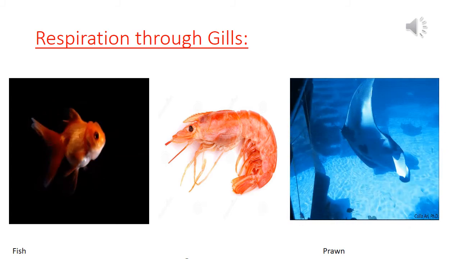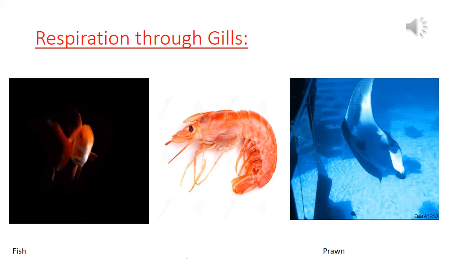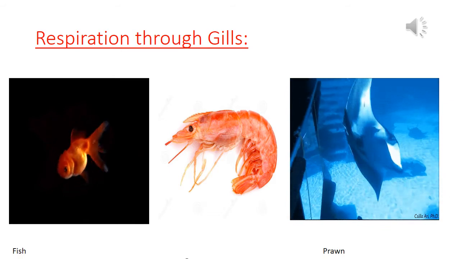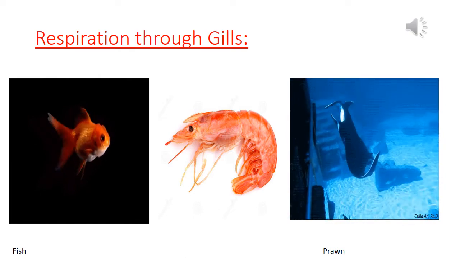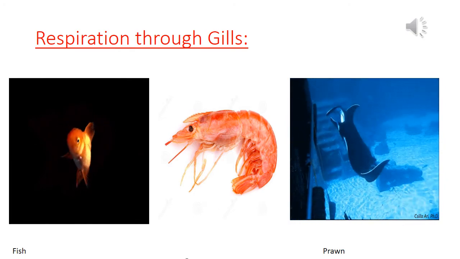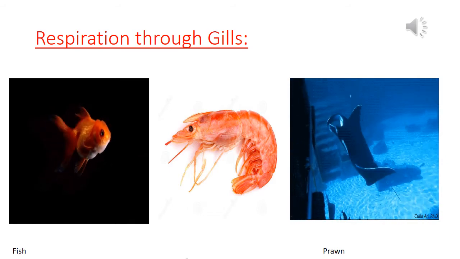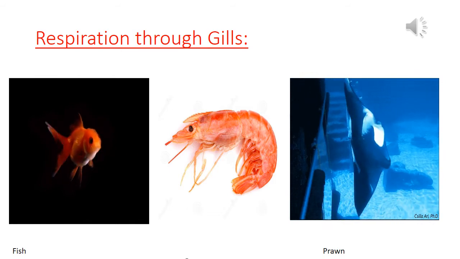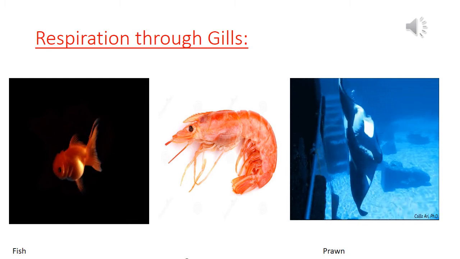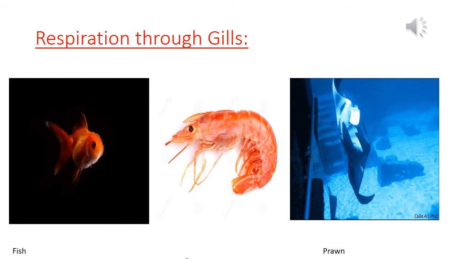These blood vessels of the gills extract dissolved oxygen from this water and send it to all parts of the body. Similarly, carbon dioxide is brought back by the blood into the gills for expelling into the surrounding water. So they take in the dissolved oxygen from the water with the help of gills, where you can say that the respiration is being done by the special organ called gills.